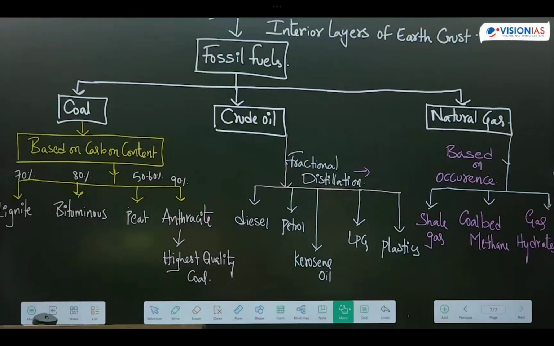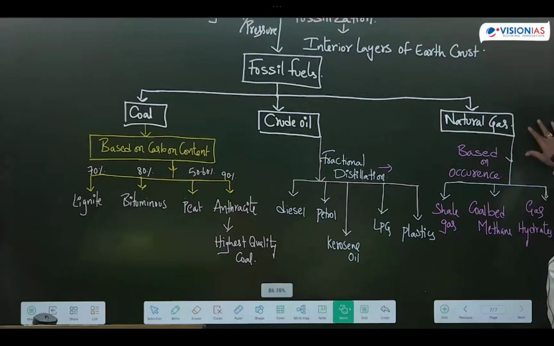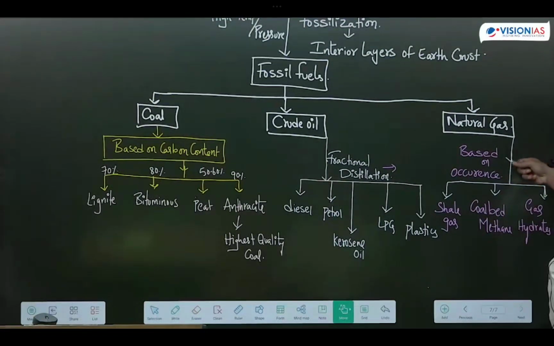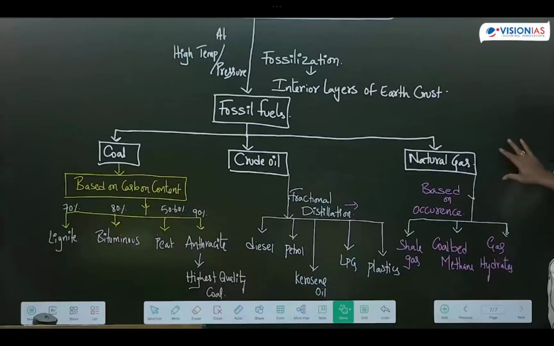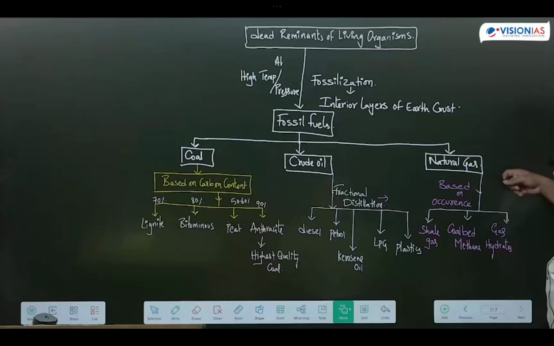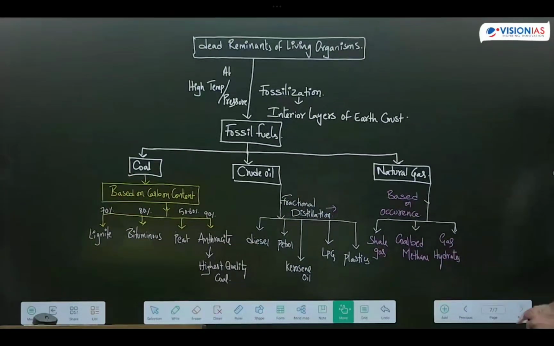Copied? So first, fossil fuels are the fuels which are produced in the interior layers of the earth crust. Basically, fossil fuels are categorized into how many types? Two types or three types? Three types. What are those three types of fossil fuels? Coal, crude oil and natural gas. The process of formation of fossil fuels is known as fossilization, which takes place in the interior layers of the earth crust at high temperature and pressure zones.